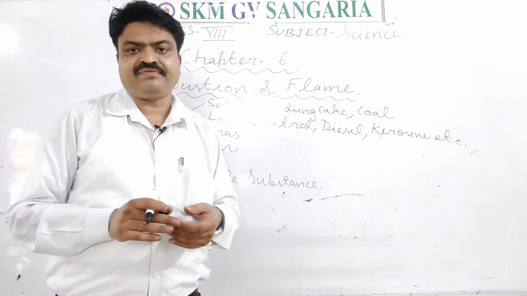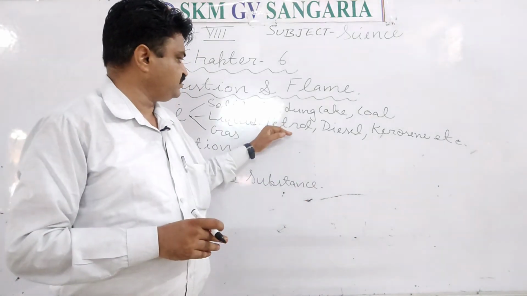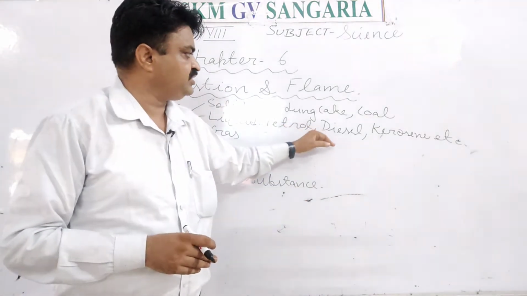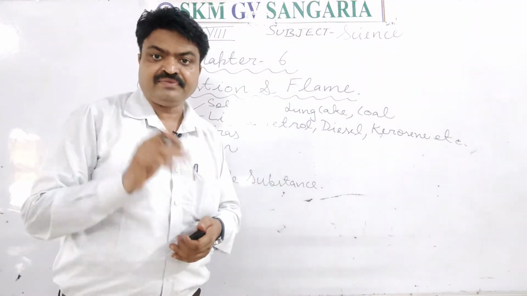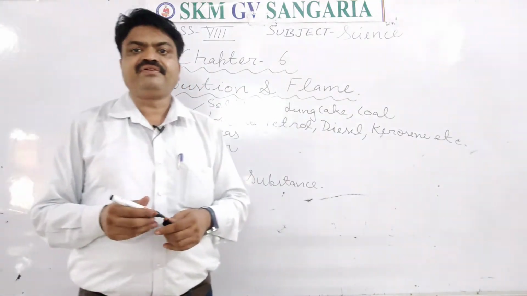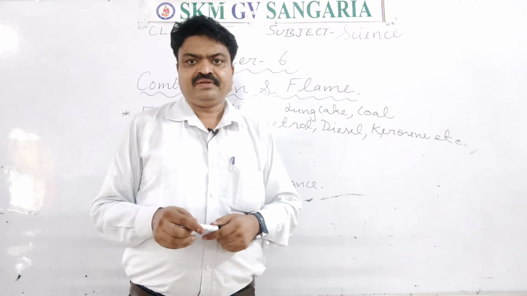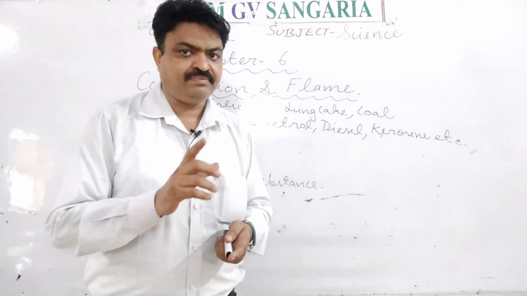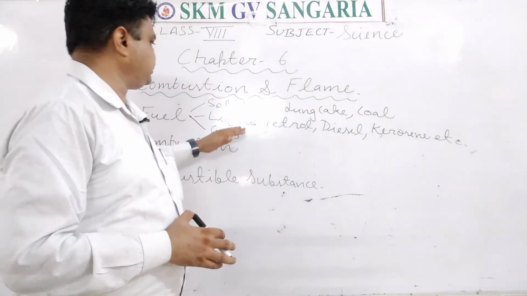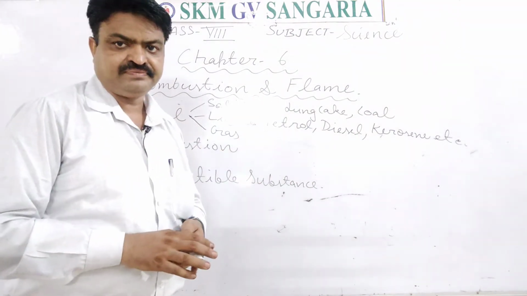With this you can also write vegetable oil. Vegetable oil or vegetable ghee is also an example of liquid fuel.